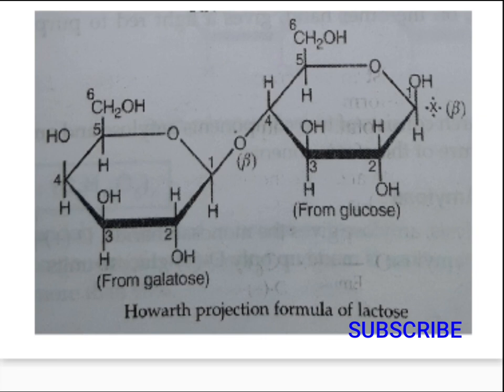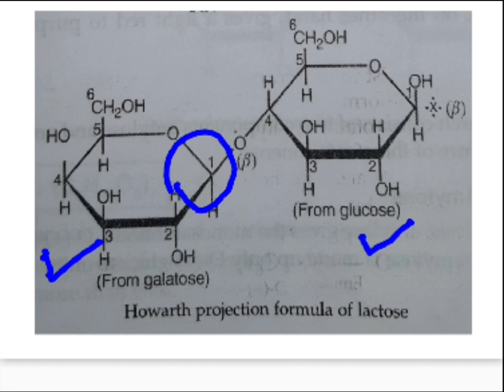So galactose combines with your glucose unit, right? We are considering the Haworth projection formula of this. So this is a hemiacetal form of galactose and this is a hemiacetal form of glucose. Okay, so what you can observe here is lactose has been formed by the combination of hemiacetal linkage C1 of galactose with the hydroxyl group on C4 of glucose, right?